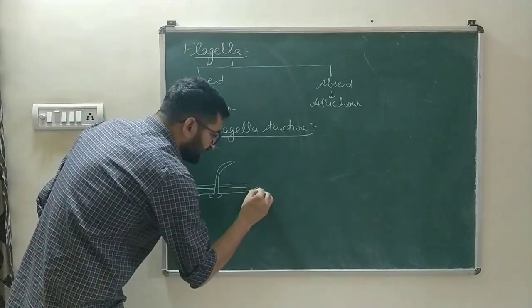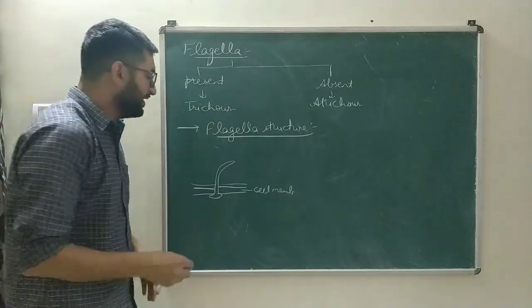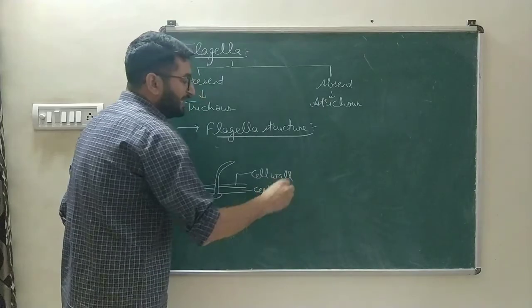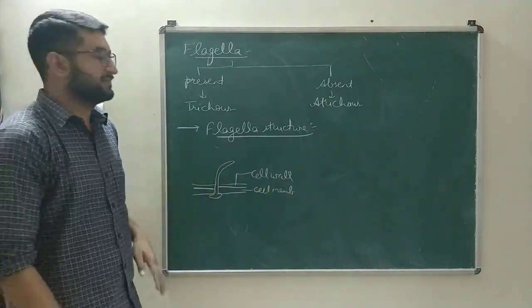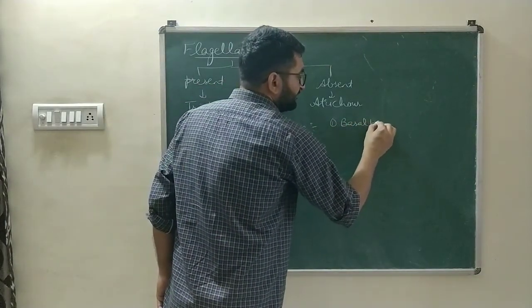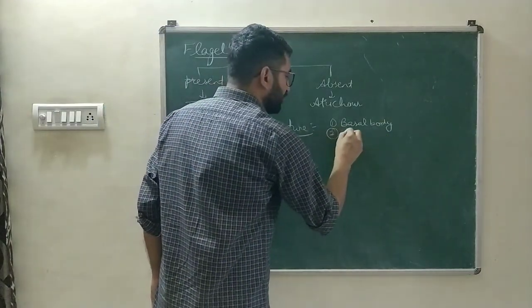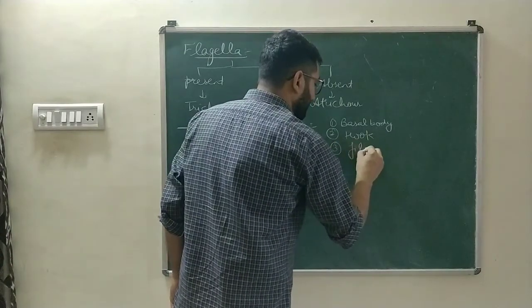This is cell membrane, and as we all are aware that the bacteria has a cell wall over that cell membrane. Flagella has three parts. First part is basal body, which is the base. The second part is hook, and the third part is filament.